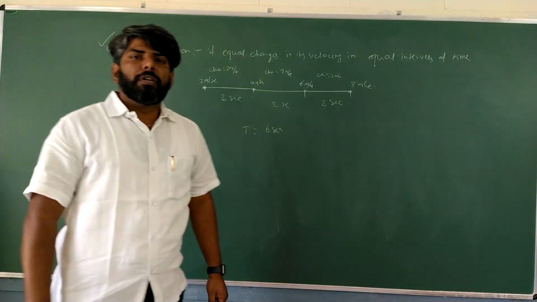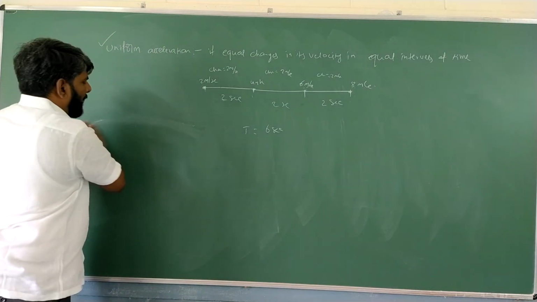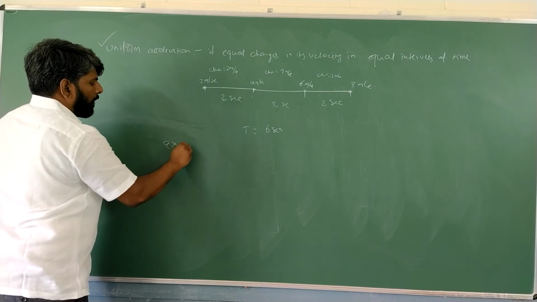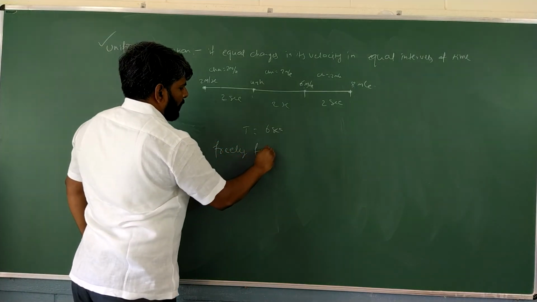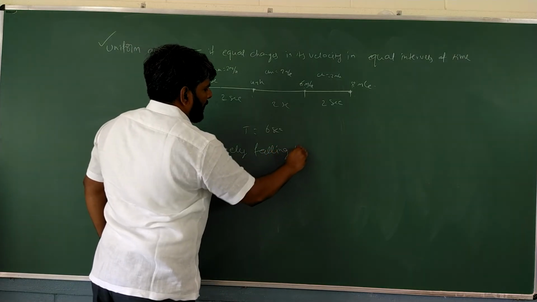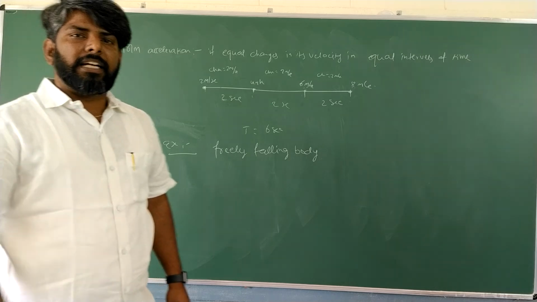What is it? Uniform acceleration. A simple example for uniform acceleration is a freely falling body. A freely falling body is an example for a uniformly accelerating body.